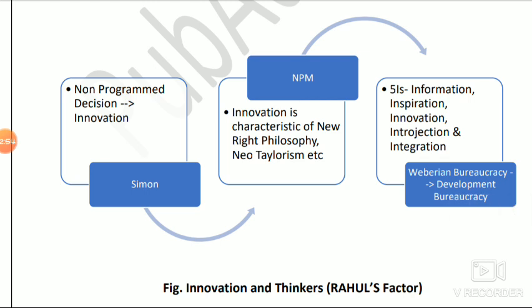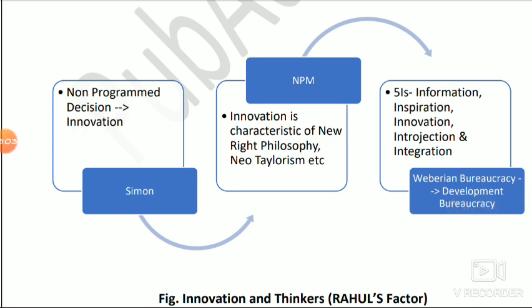Okay, apart from that, NPM. From the introduction to public administration chapter, how can you link New Public Management? Innovation is a characteristic of the new right philosophy, neo-Taylorism, OECD's managerialism, or whatnot. When it comes to New Public Management, you will get the ideas of innovation, because NPM talks about economy, efficiency and effectiveness of Woodrow Wilson.